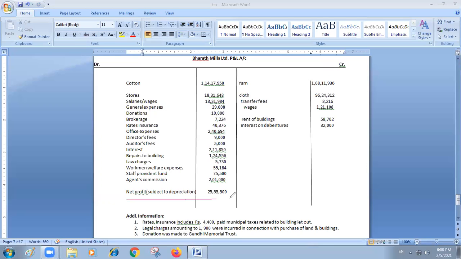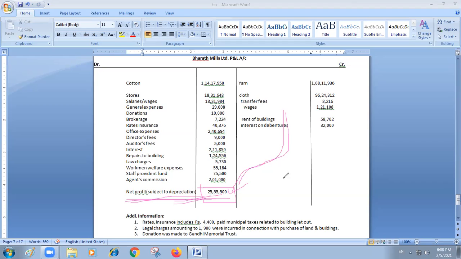At your degree level, you have learnt that whatever net profit is given, you should not take as it is. You have to make certain adjustments. You have to add certain amounts and deduct certain amounts. Certain expenditure is allowed under income tax rules. Certain incomes will come under other heads, and you have to deduct them. Allowable expenses you have to deduct, and inadmissible expenses you have to add back to this net profit. Then the exact income from business will come.